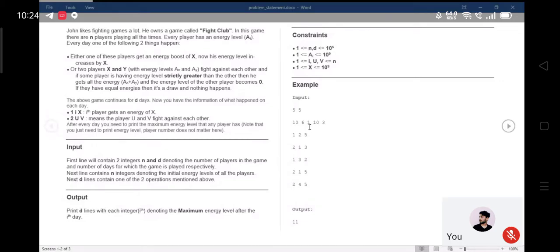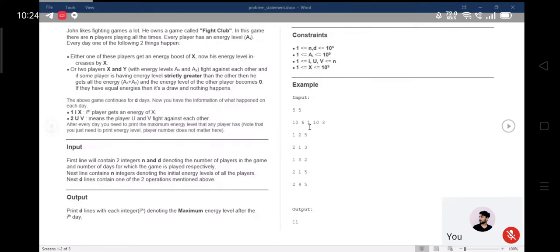In order to take the input within a matrix, you will require two for loops. By using only one for loop, you can easily scan all these instructions: 1 2 5, 2 1 3 and 1 3 2.